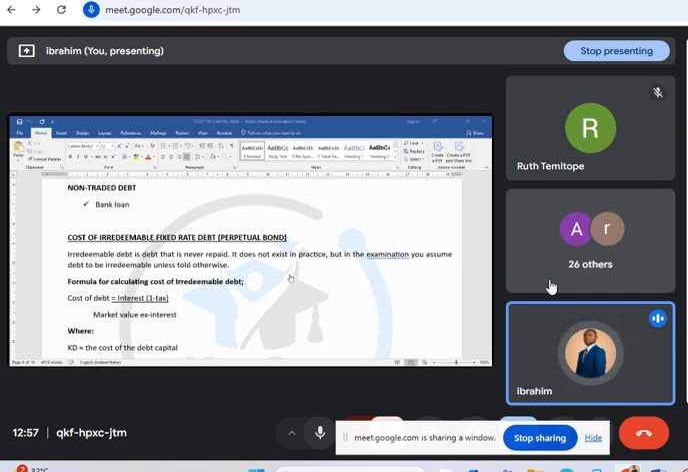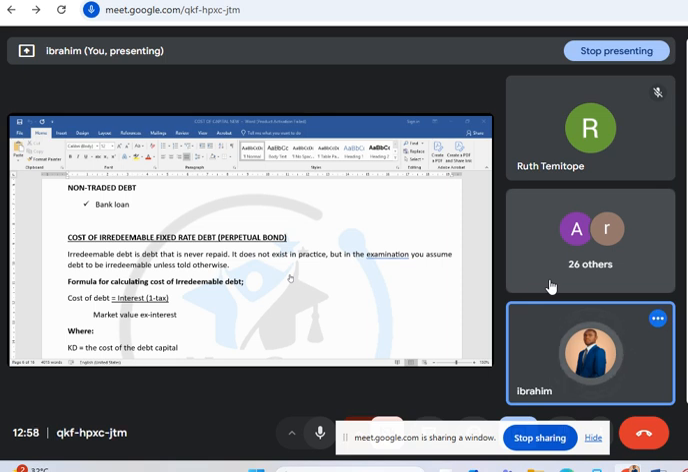Now, let me start from the interest times 1 minus tax rate, class. The reason why cost of equity is usually higher is because of the tax relief, because the debt holder will get a tax relief on the interest. That is why you will now have 1 minus tax rate. There will be a tax relief. Now, divided by the market value ex interest.